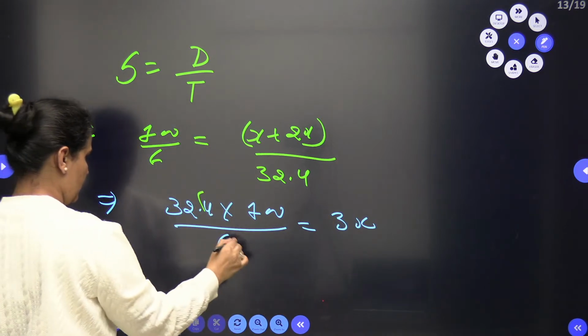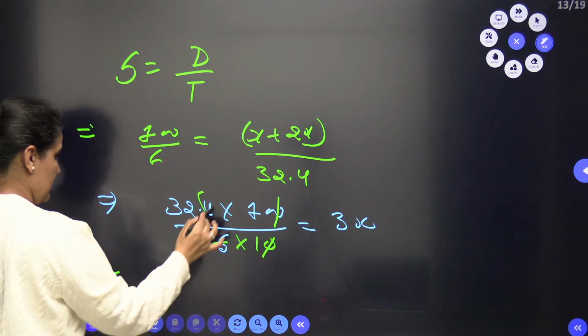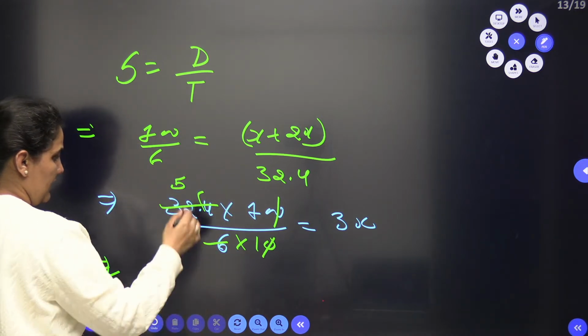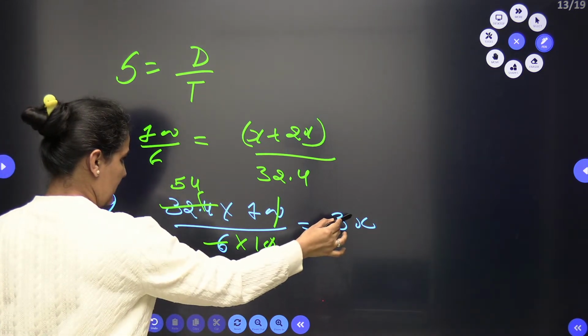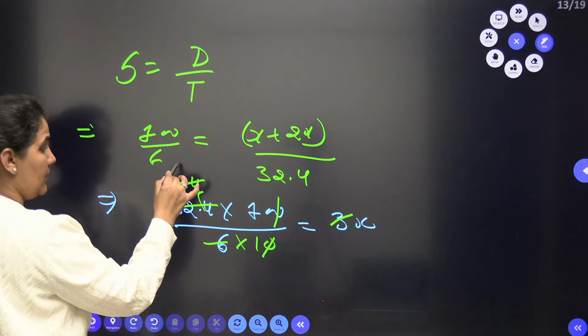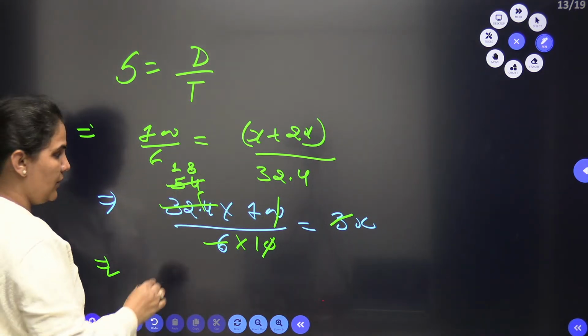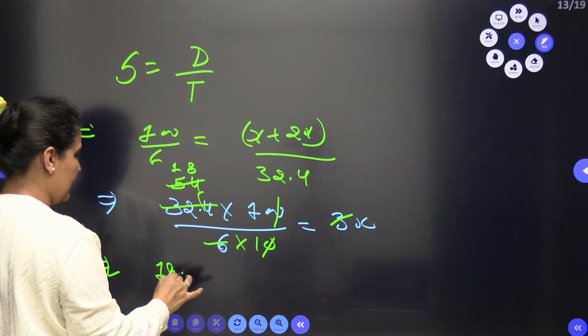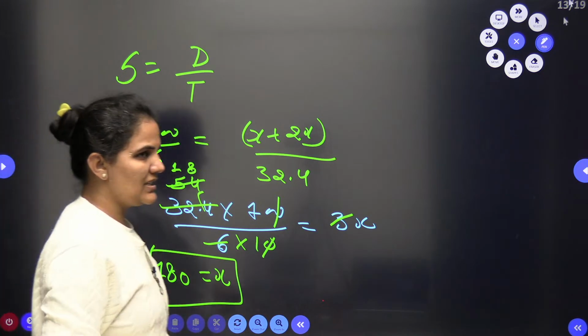Now when I remove this 0, 6 fives are 30 and 6 fours are 24. Here we are having 3, so 3 ones are 3, and 3 eights are 24. So this gives me 180 equals x, because I have 3 there also. So x equals 180.